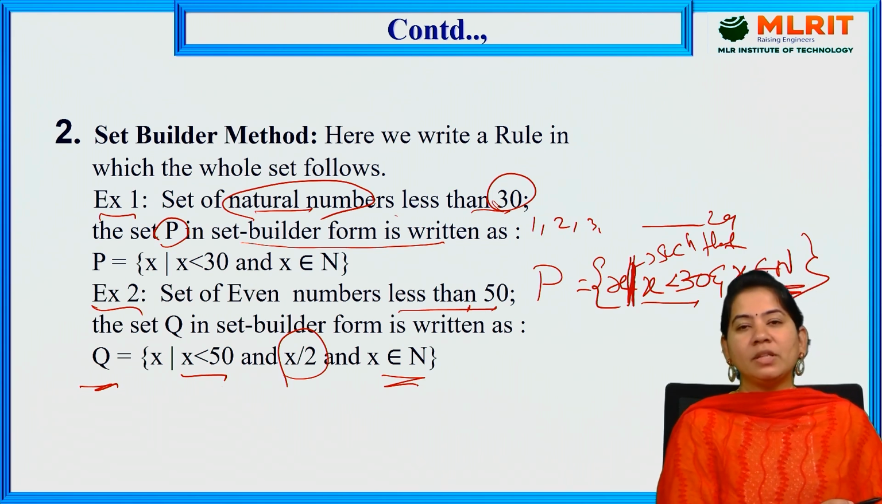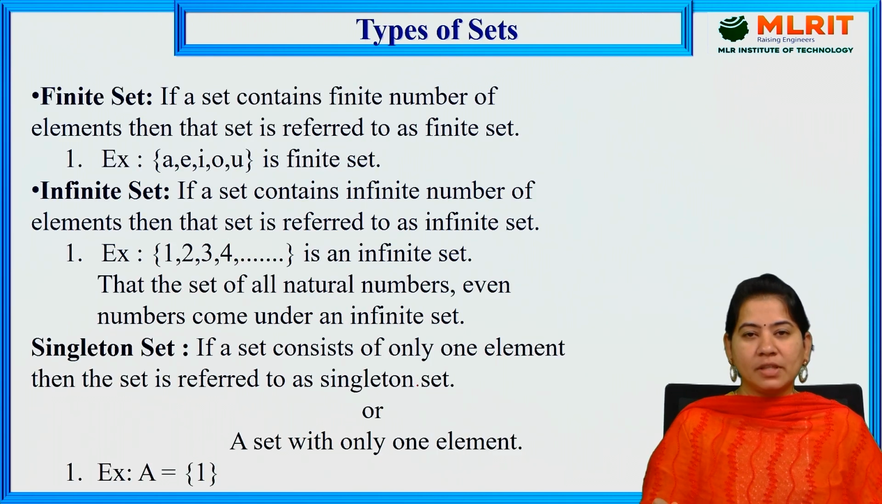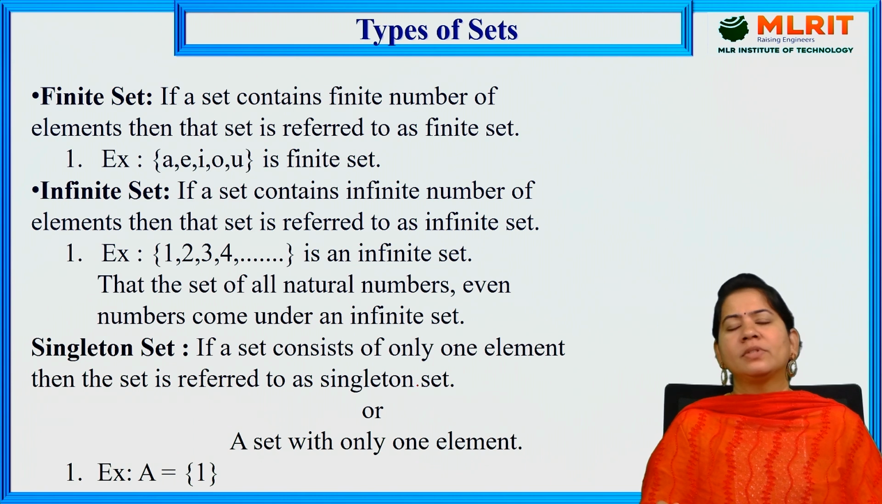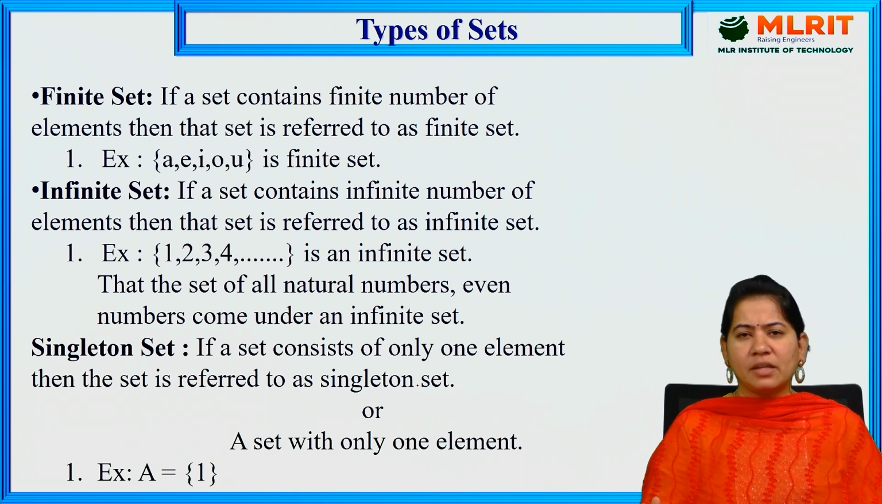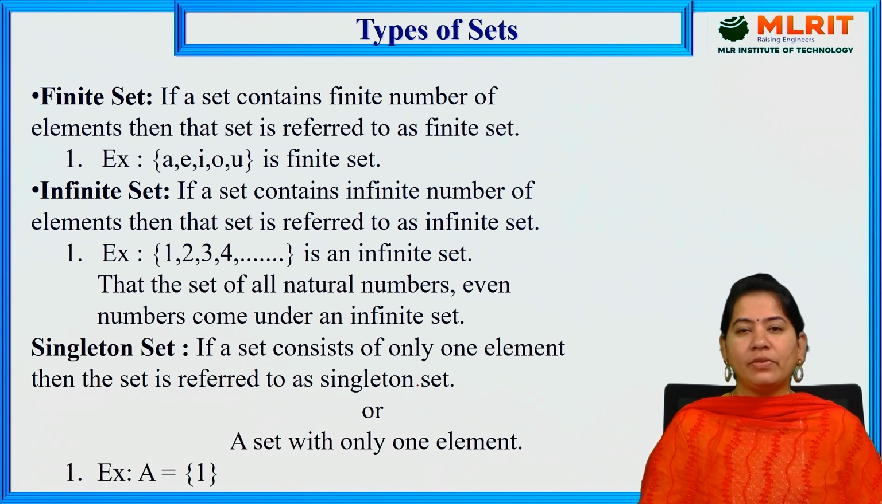Whenever I divide with 2, you will get the even numbers. Next we also have types of sets. So what are these types of sets? Here we have different types of sets like finite set, infinite set, equal set, equivalent set, cardinality of a set. Like that we have different types of sets. So let us see one by one.